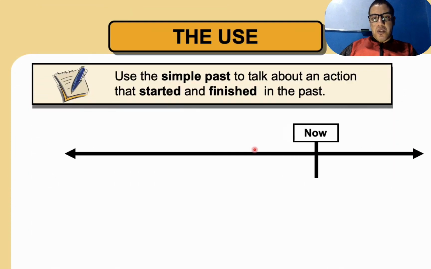Now let's move to the use. Why do we use the simple past? We use the simple past to talk about an action that started and finished in the past. So it is for an action. What is an action? For example, visiting is an action. Writing is an action. Eating is an action. Watching is an action. So action simply means the verb. It happened, it started when? In the past, and finished in the past. It means that we don't have it in the present. No present, just in the past.